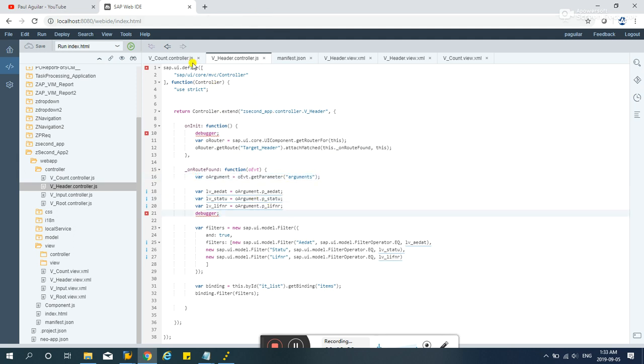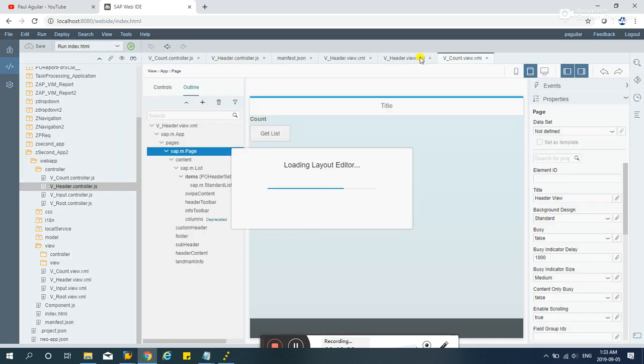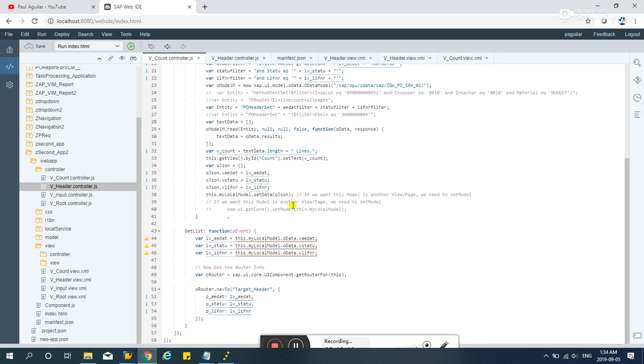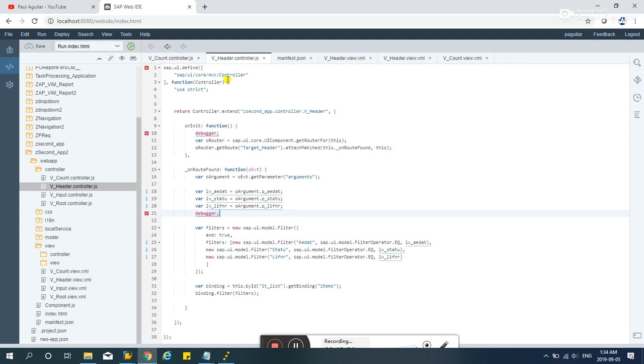And in this case, we did pass the, where is my v count? Yeah, this guy here. So after doing this get list event, we have three parameters, a dot, status, and listener with p underscore. But when we are in the initialization of this, it's like a PBO of this header controller.